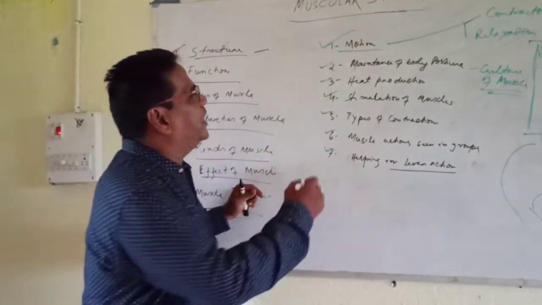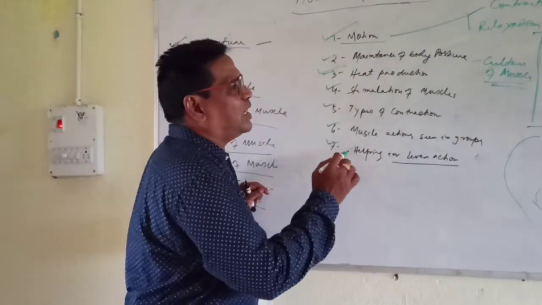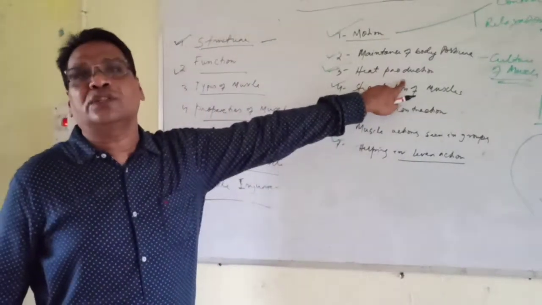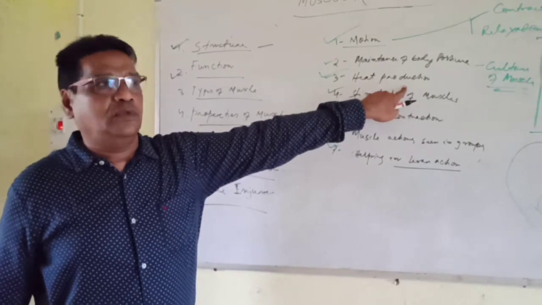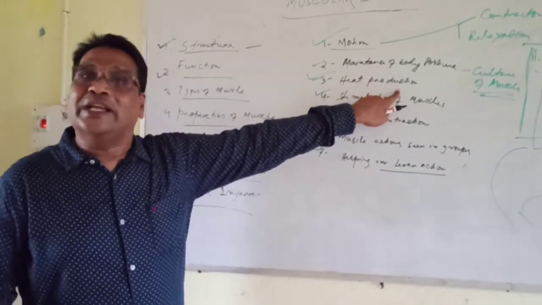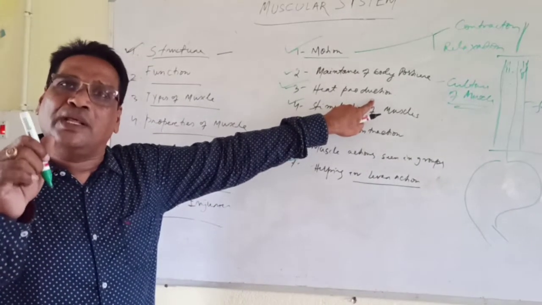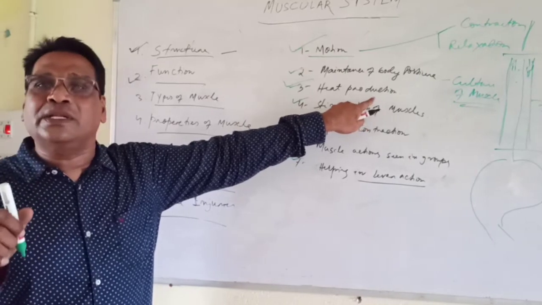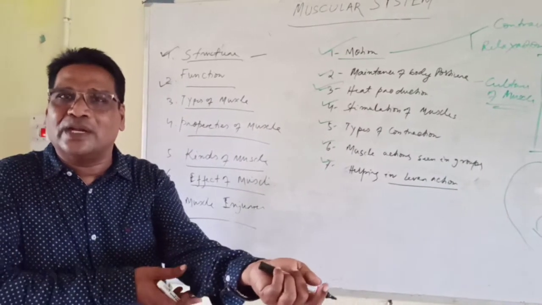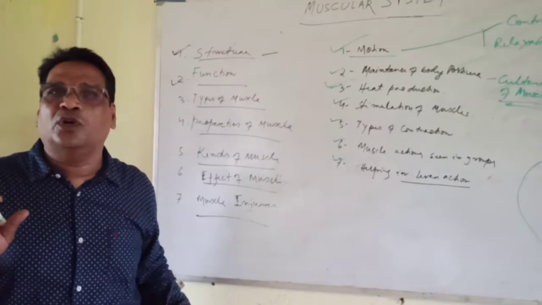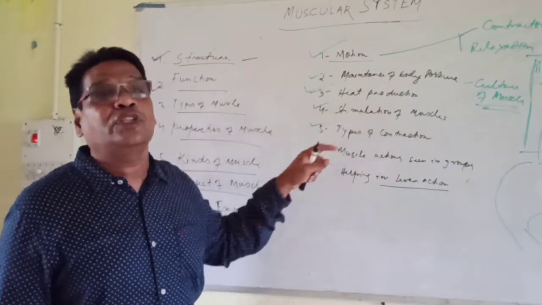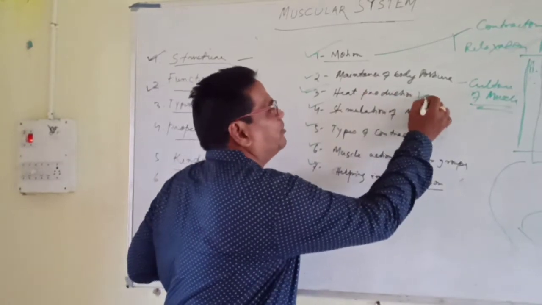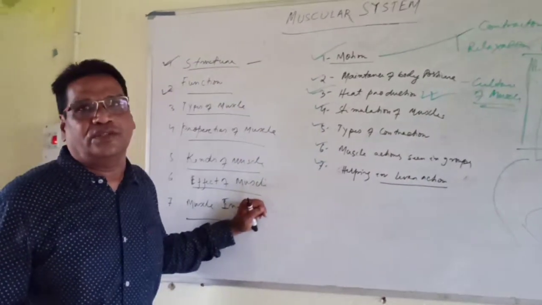Next comes your heat production. The main function of muscle is contraction and relaxation. Due to contraction and relaxation, heat is produced. You feel this heat when you are doing any muscular activities. You feel your body heat, sweat is coming out, and due to this contraction and relaxation, your body temperature is balancing. Your body temperature is balanced by heat production also.